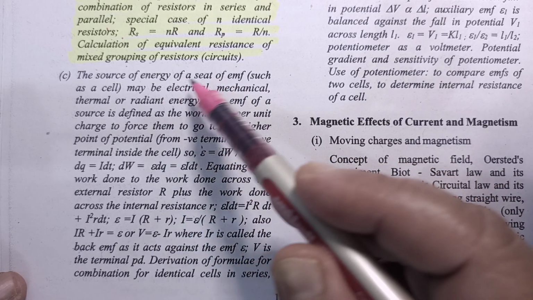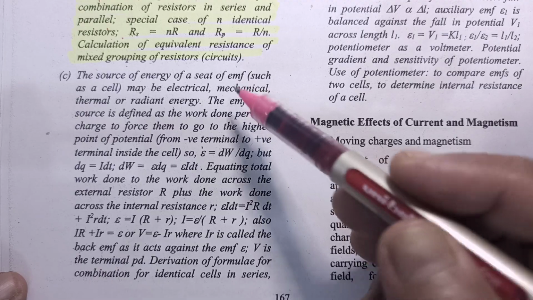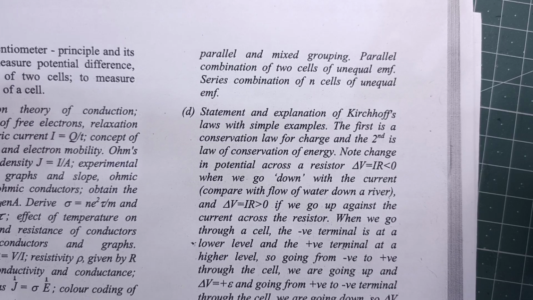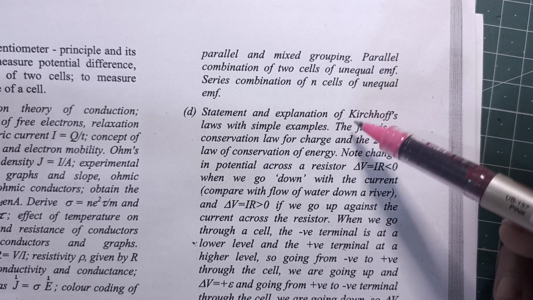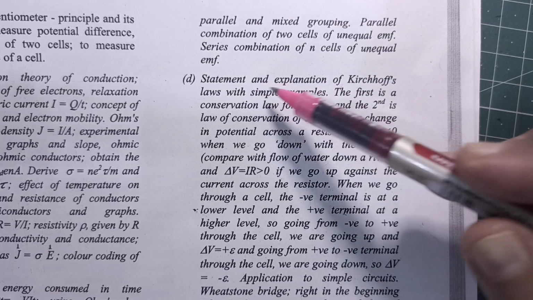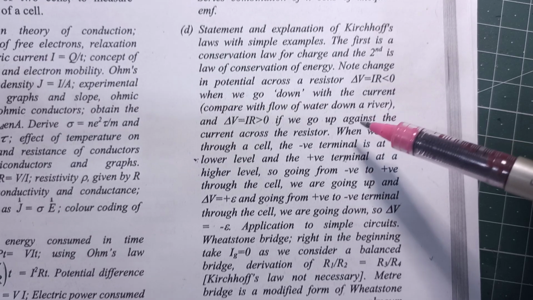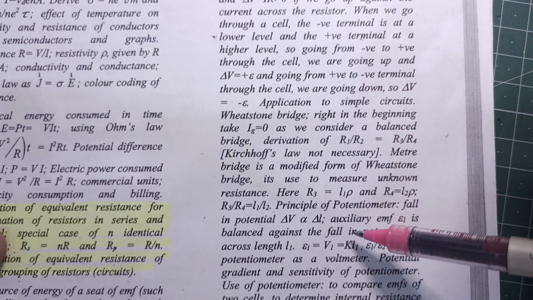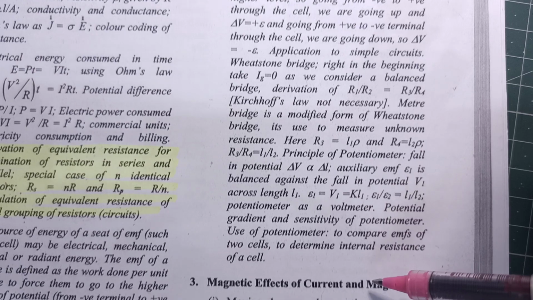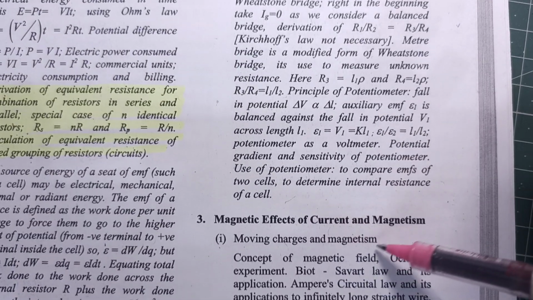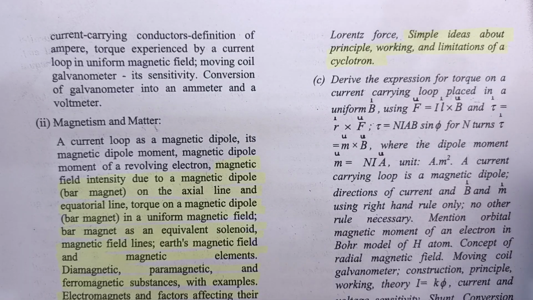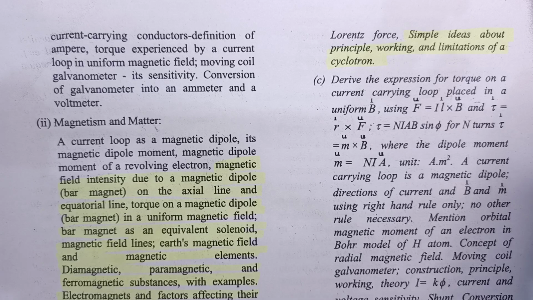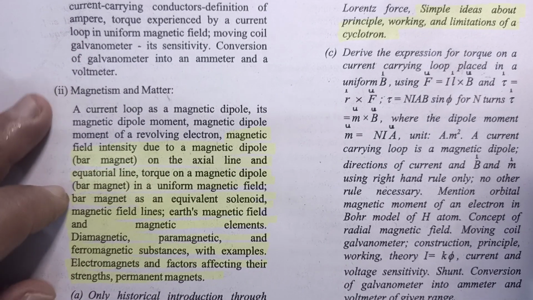Then again, the source of energy of a seat of EMF. This whole part is as it is. Parallel and mixed grouping, parallel combination of two cells, everything is same. Statement and explanation of Kirchhoff law. No change in this part. Then magnetic effect of current and magnetism, no change in this part. Current carrying conductors, definition of ampere as it is.